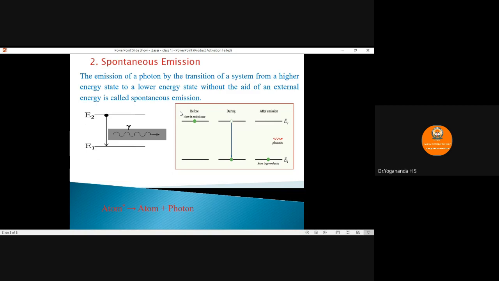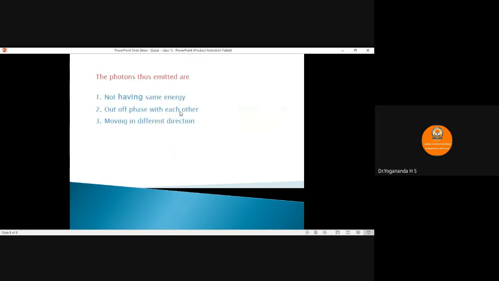The photons thus emitted by spontaneous emission do not have the same energy, they are out of phase with each other, and the photons are moving in different directions. The resultant of this spontaneous emission gives rise to incoherent light. For example, the electric bulb and the candle flame are examples of this spontaneous emission process.